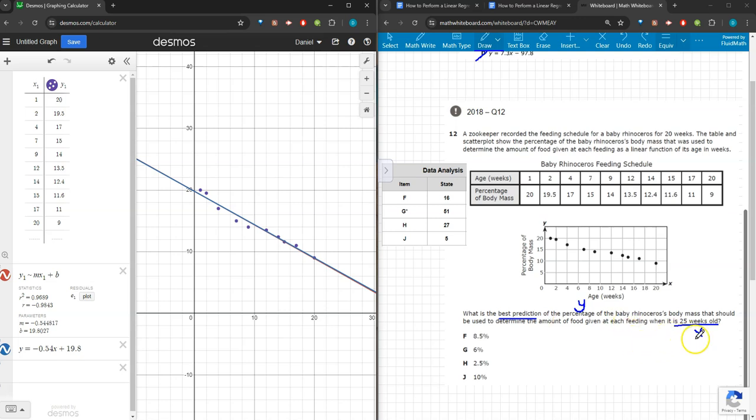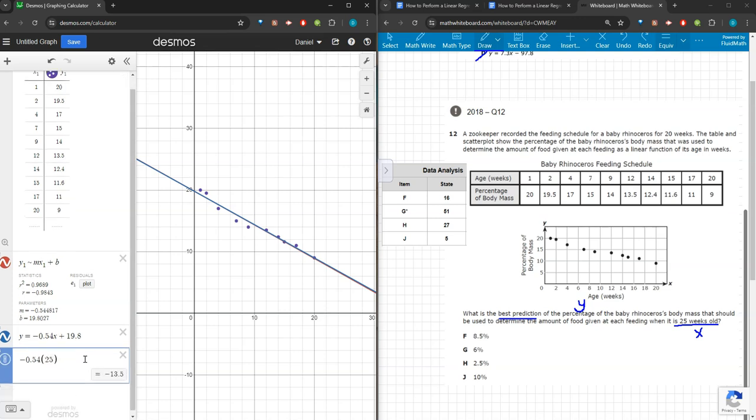So given this x value of 25, I can now type in an equation which simply inputs negative 0.54 times 25 plus 19.8, and you can see Desmos automatically solves that as a value of 6.3. And if I'm looking for the most reasonable answer that's closest to mine, 6.3 is closest to G.